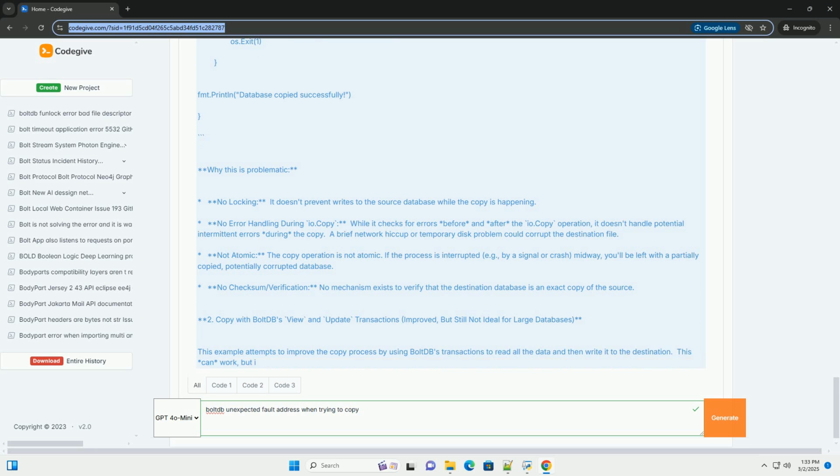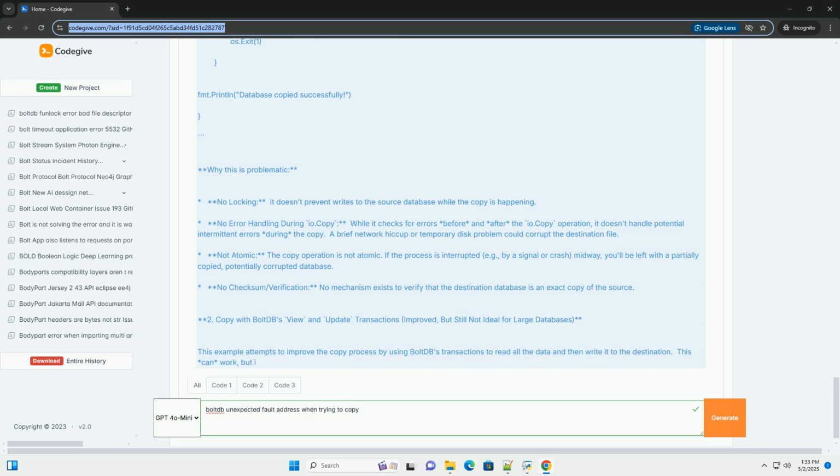Important considerations when using bolt.DB.CopyFile. Read-only mode is crucial. As mentioned earlier, always open the source database in read-only mode, 0400, when using CopyFile. If you don't, concurrent writes can corrupt the copy process.